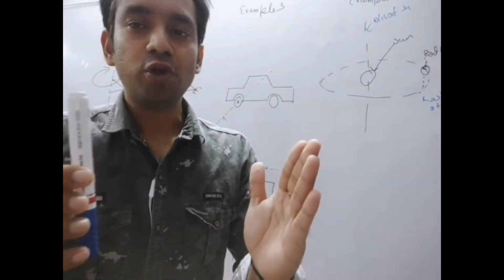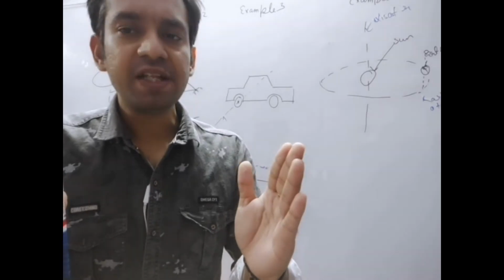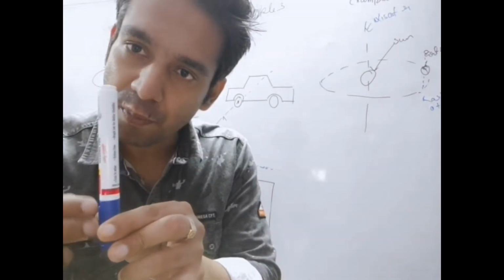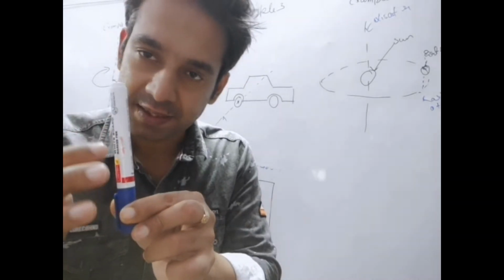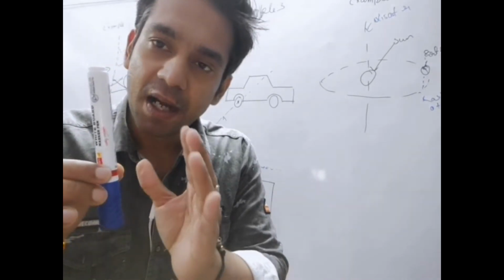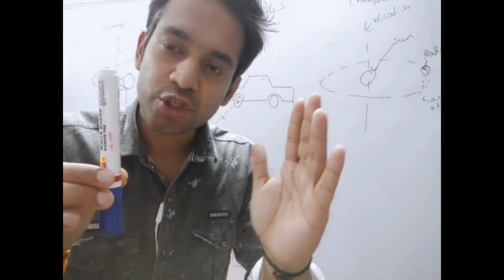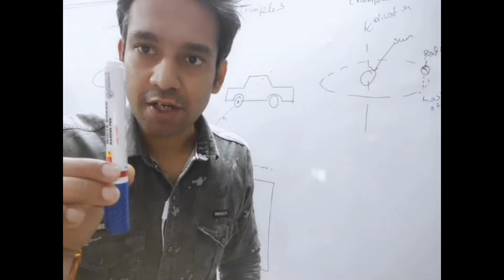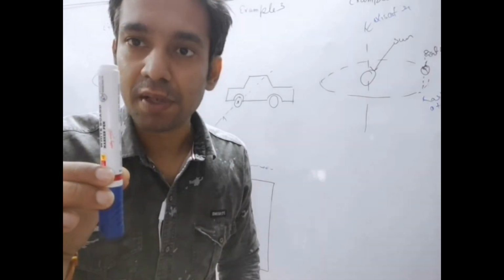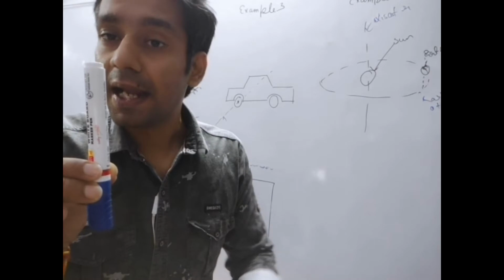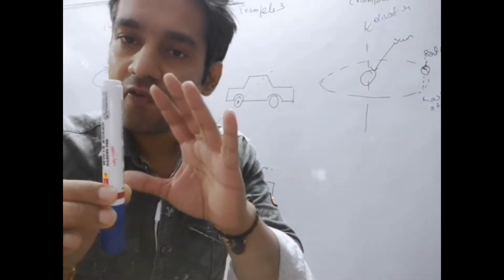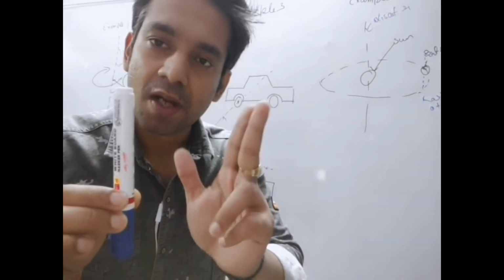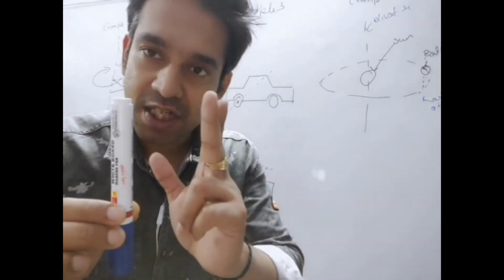In both cases, whichever path it takes, the body is made of infinite particles, but whenever it takes a translation motion, the velocity of each particle at any instant of time will be the same. I want to say that the velocity of each and every particle will be the same at an instant of time.